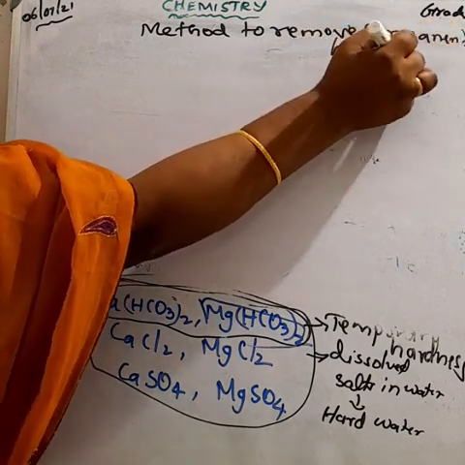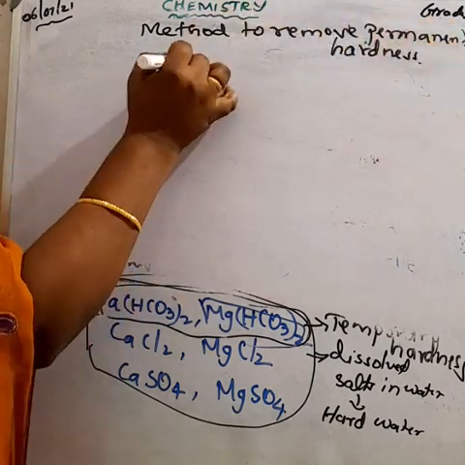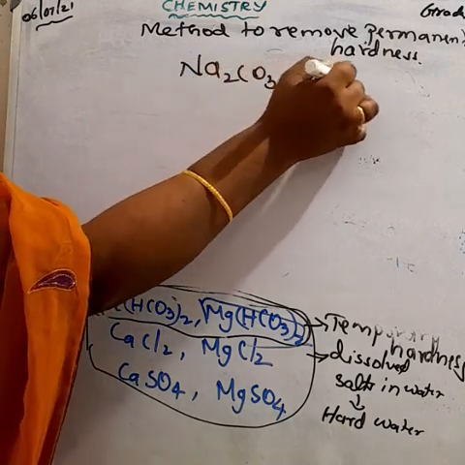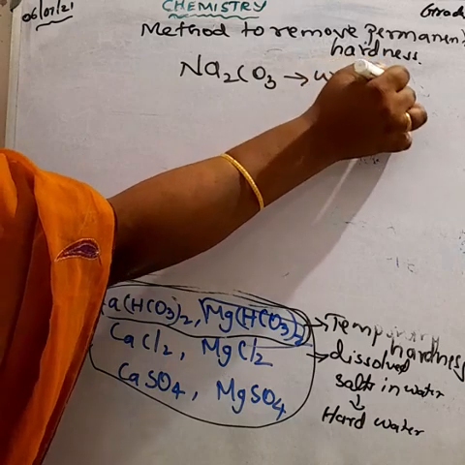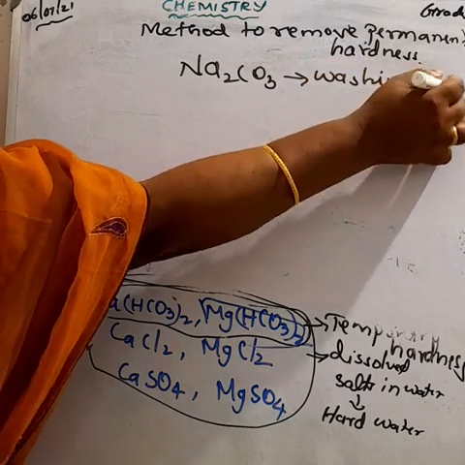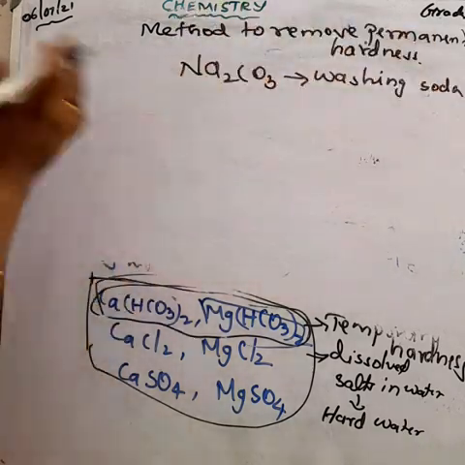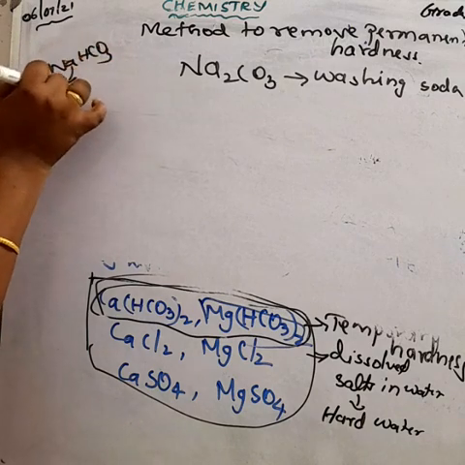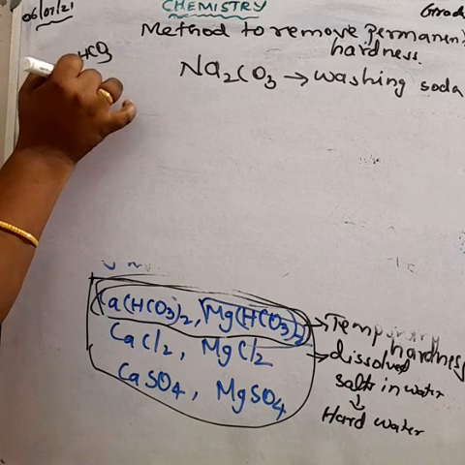Na2CO3. This is the formula for washing soda. Baking soda is different. Baking soda is sodium bicarbonate, NaHCO3. This is baking soda. And Na2CO3 is washing soda.